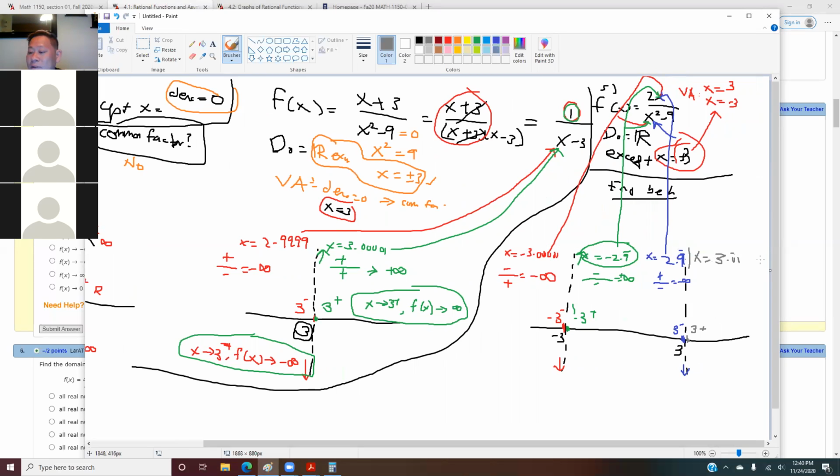And what we do here is plug this back into your x. So we know 3.0001 times 2 is going to be positive. And what is 3.00001 squared minus 9? Is that plus or minus? Positive. So this one will give me positive infinity.